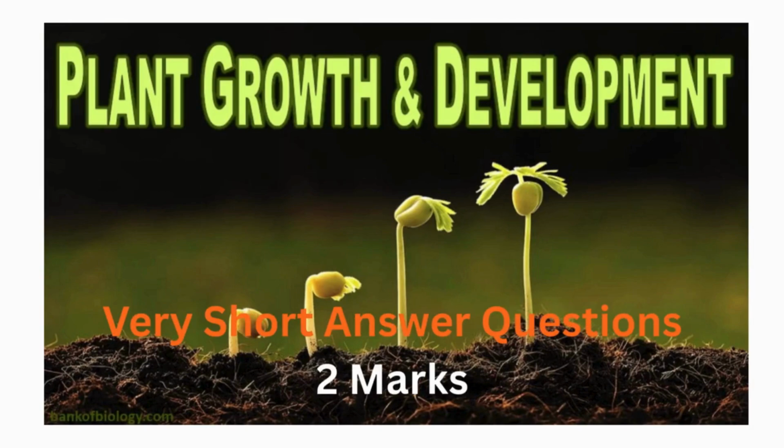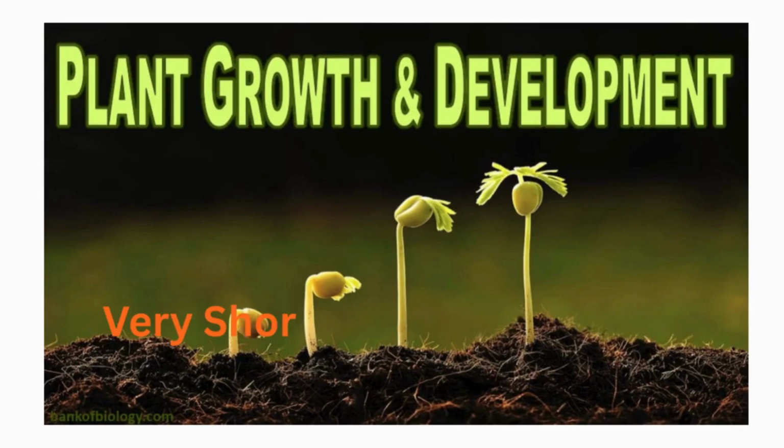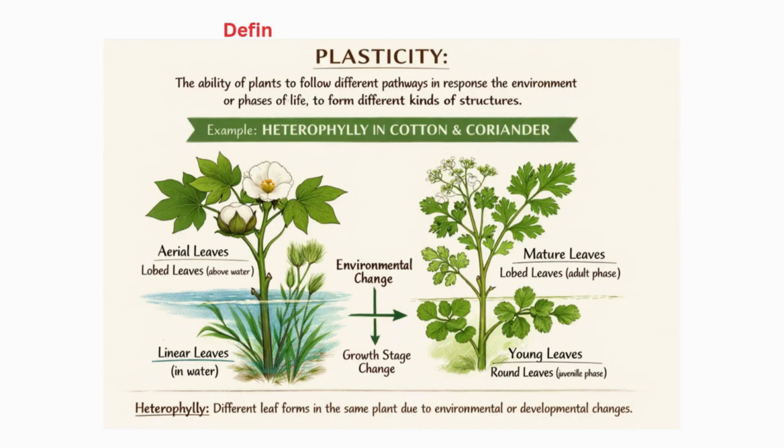Plant growth and development. Very short answer questions, 2 marks. Define plasticity. Give an example. The ability of plants to follow different pathways in response to the environment or phases of life to form different kinds of structures is called plasticity. Example, heterophylly in cotton, coriander.